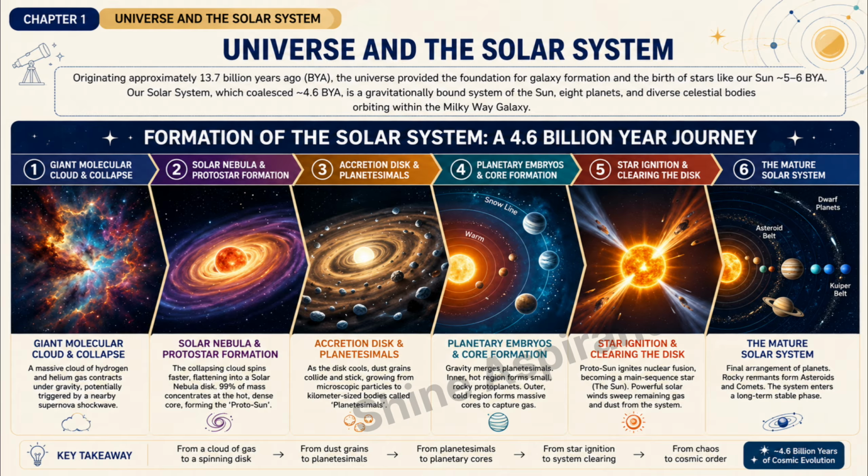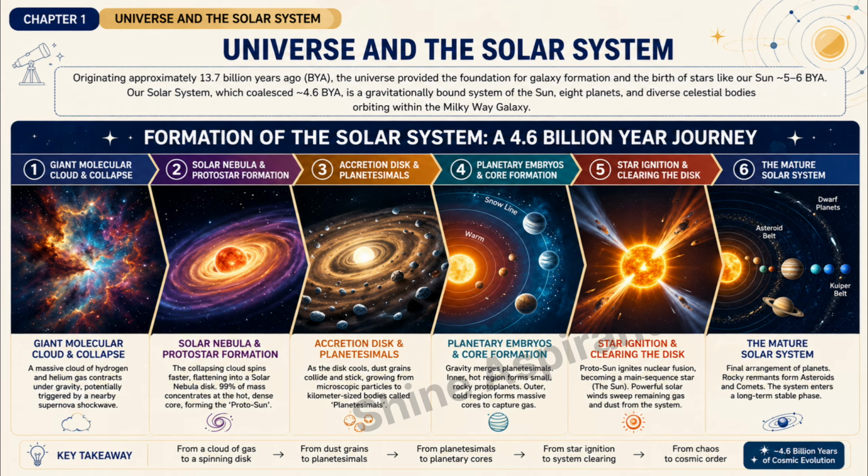Formation of the solar system, 6 stages. Before we go into theories, let me explain how the solar system formed step by step. This is a 4.6 billion year journey. Stage 1, giant molecular cloud and collapse. A massive cloud of hydrogen and helium gas contracts under gravity, potentially triggered by a nearby supernova shockwave.